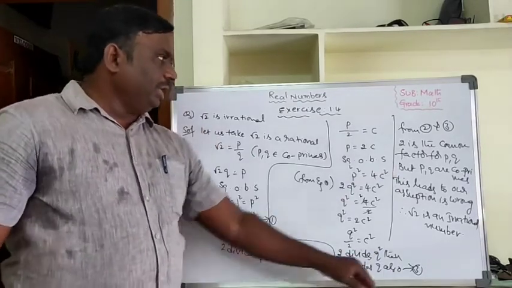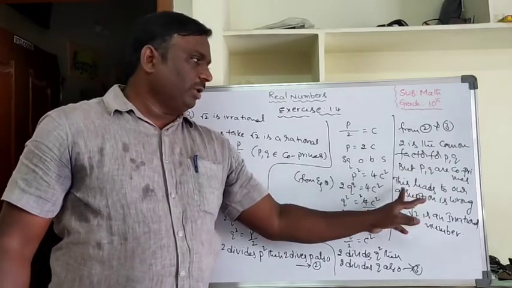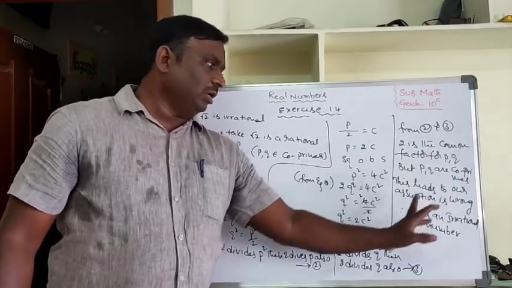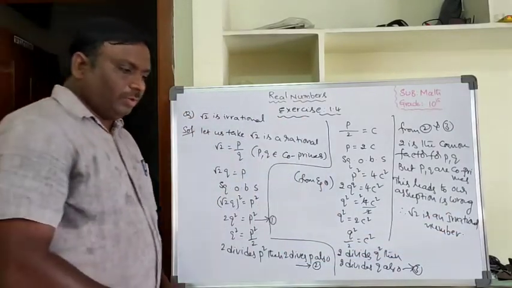So from equations 2 and 3, 2 is the common factor for both P and Q. But P, Q are co-primes. This leads to our assumption is wrong. Therefore, root 2 is an irrational number. This is one of the important models.